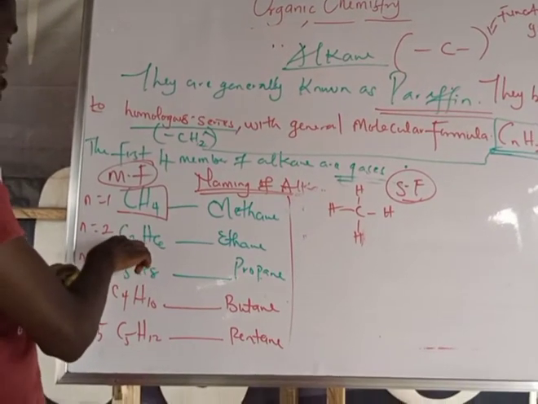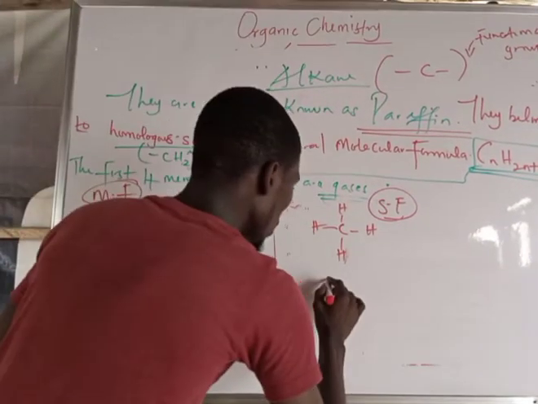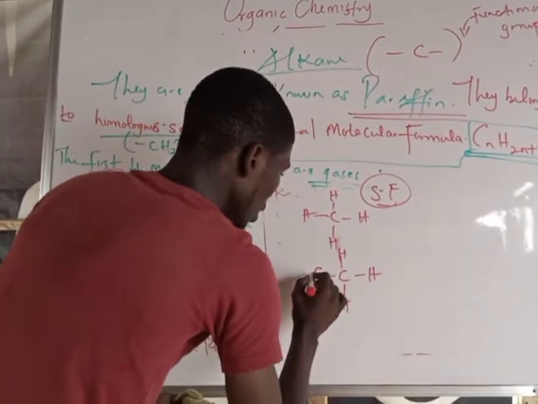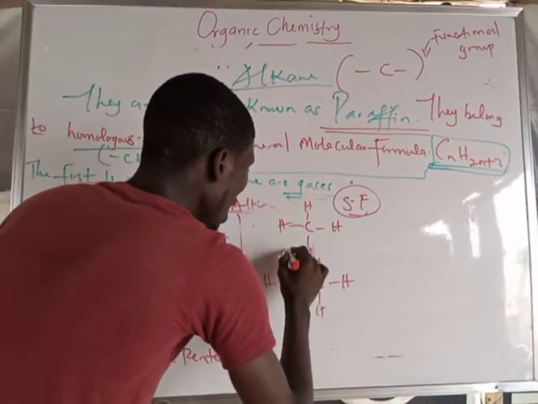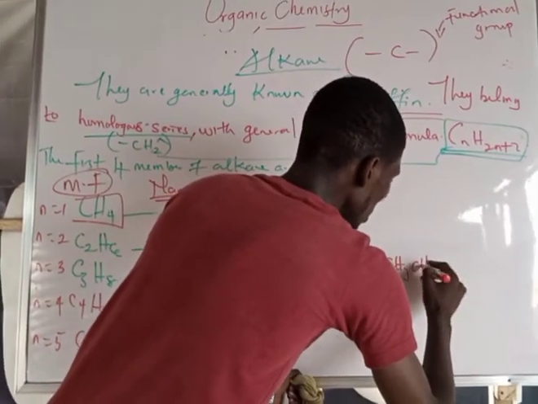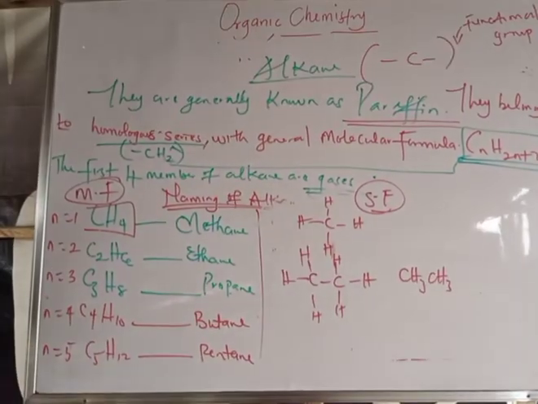So how many carbon atoms do we have here? I have 2. So 1, 2, and hydrogens on each. So what is my molecular formula? I have CH3, CH3. That's changed now. Are you with me now?